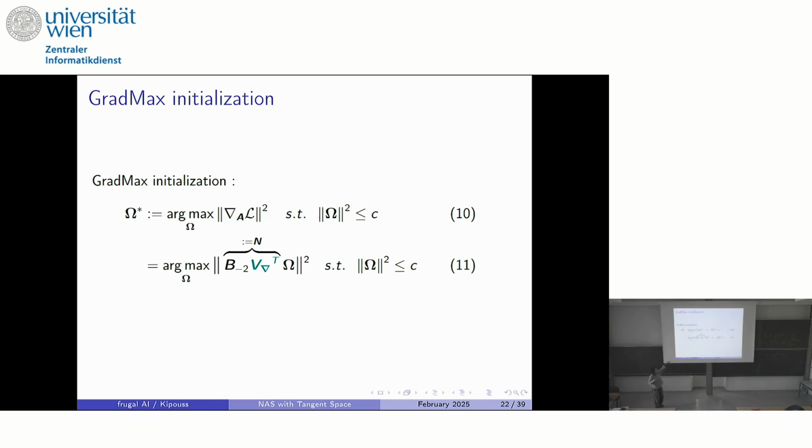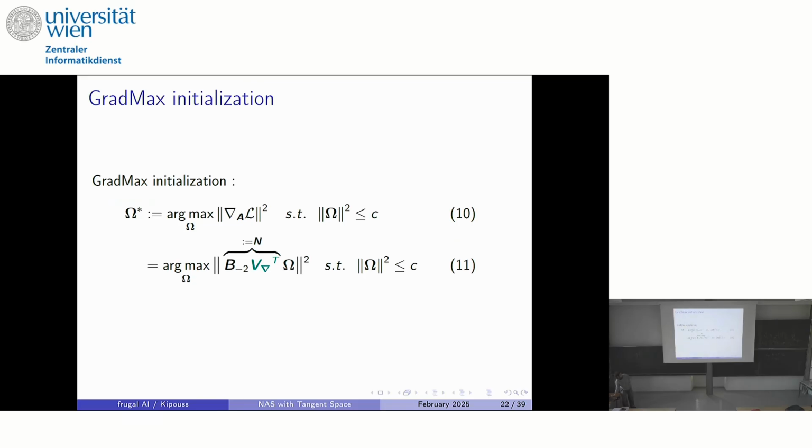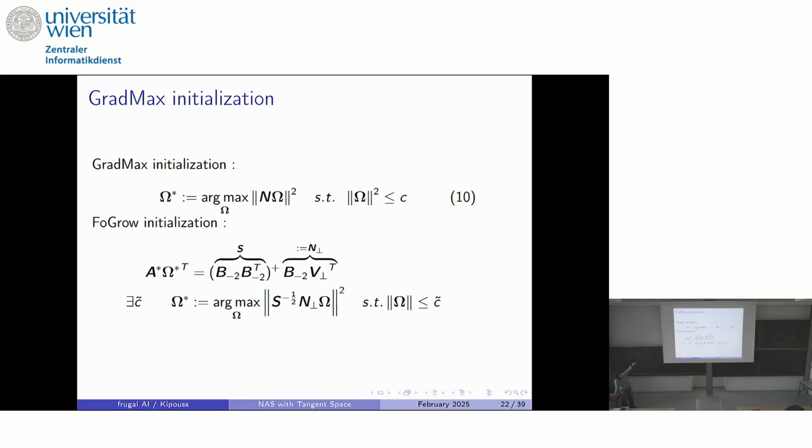So if we replace with the notation that I had before, it is just the matrix product between B L minus 2 and the desired update, which is V nabla. And I will note this the matrix N. And if we go back to our initialization, previously it was omega A transpose, so here I just transpose the solution. And you can see that our solution really resembles the GradMax one, and actually you can prove that our output weights are the solution of such a minimization problem.